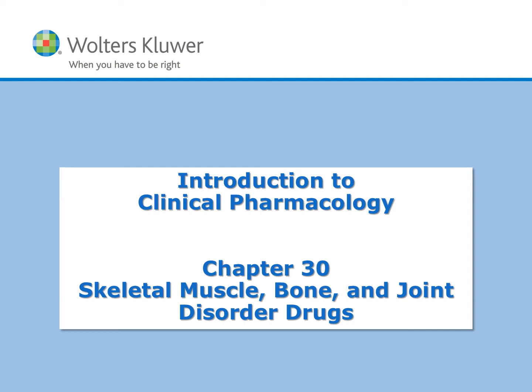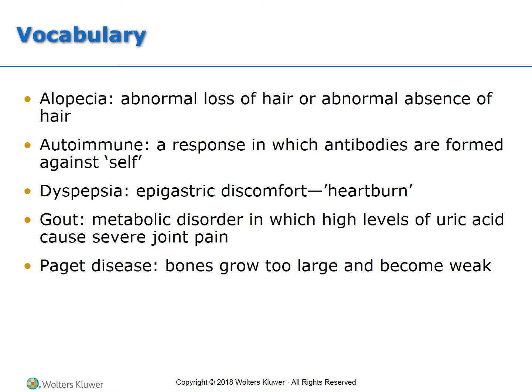Okay, we're going to go over Chapter 30. These are the skeletal muscle, bone, and joint disorder drugs. Vocabulary words to be familiarized with are alopecia, which is abnormal loss of hair or the abnormal absence of it. So if we're supposed to have hair in a particular area and it's not there, it's either been lost or it's not present, we call that alopecia.